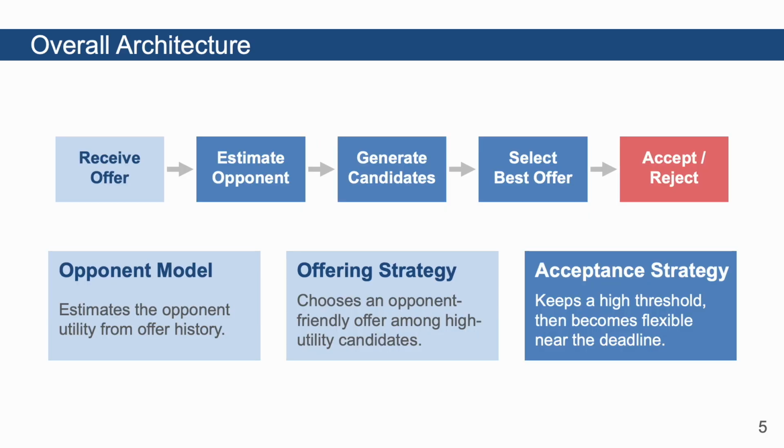The agent consists of three main modules. First, it estimates the opponent's utility. Second, it uses that estimate to generate and select offers. Finally, it decides whether to accept or reject an offer from the opponent. I will explain these three modules in order.